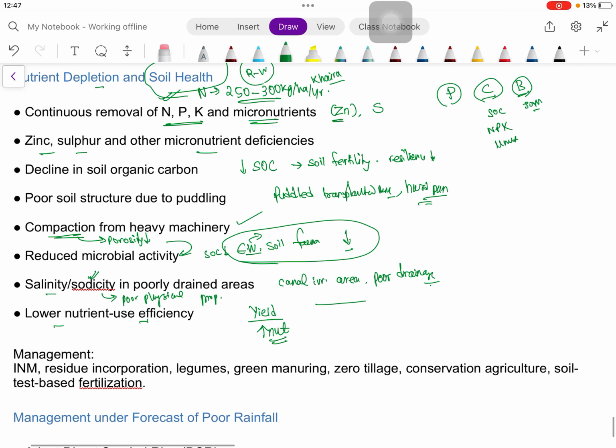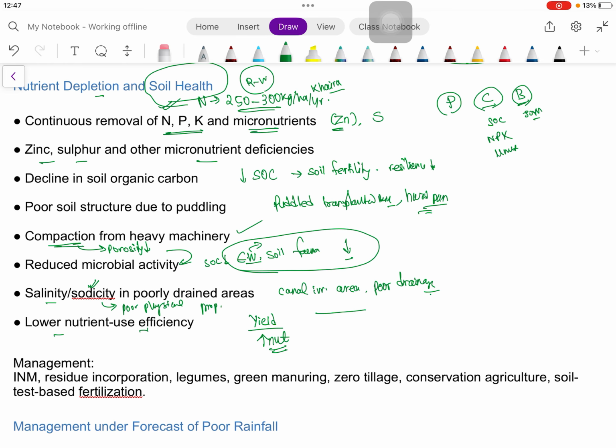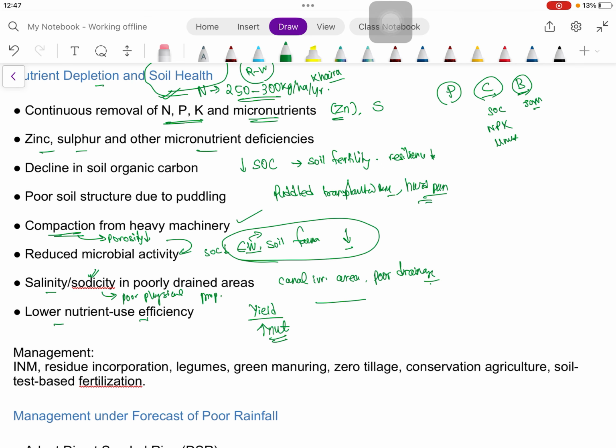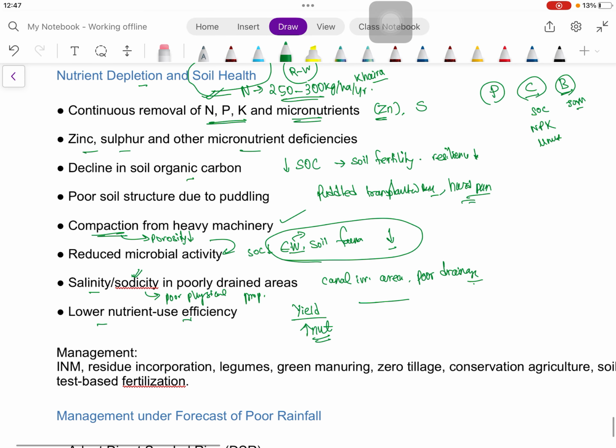Then management: whatever problems we have seen, the solutions are management. For example, we have seen here a decline in soil organic carbon. How? Because we are burning the stubble, so the residue we are not managing. So here the solution is residue incorporation. Similarly, legume green manuring we can also take.